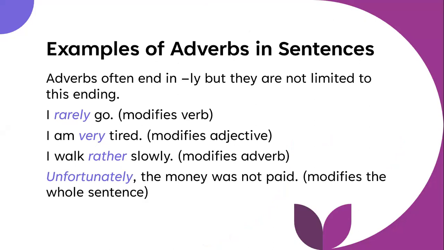So we have, I rarely go, and rarely modifies the verb go. I am very tired, and very modifies the word tired, which is an adjective. I walk rather slowly, rather modifies the adverb slowly. And unfortunately, in the last sentence, modifies the whole sentence. So, unfortunately, the money was not paid. So adverbs often end in ly, but they are not limited to this ending, as we can see here in these few examples. So we have very and rather, which do not have the ly ending.